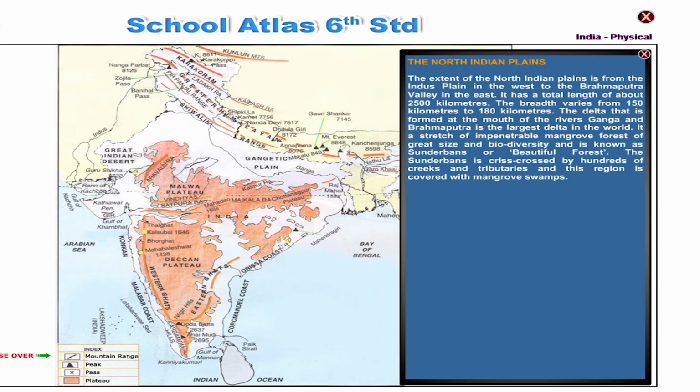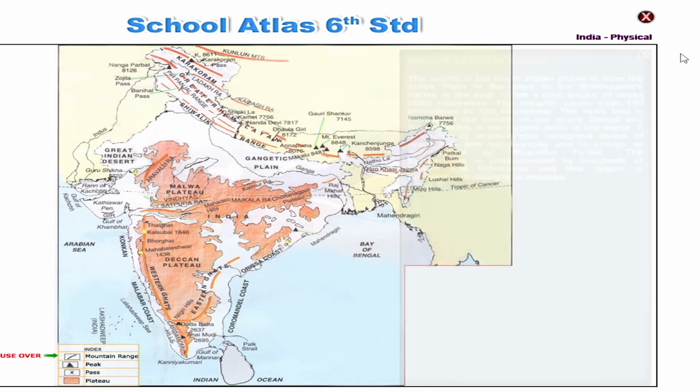The delta that is formed at the mouth of the rivers Ganga and Brahmaputra is the largest delta in the world. It's a stretch of impenetrable mangrove forest of great size and biodiversity and is known as Sundarbans or beautiful forest. The Sundarbans is crisscrossed by hundreds of creeks and tributaries, and this region is covered with mangrove swamps.